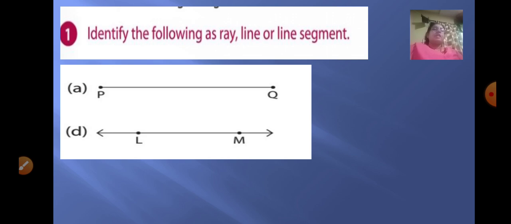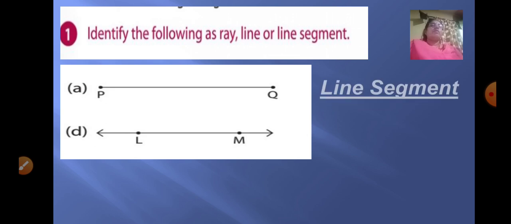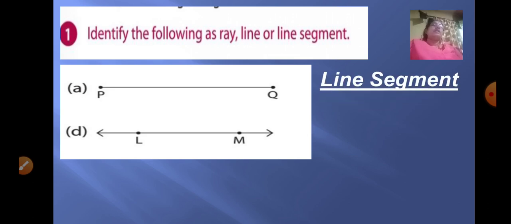The second one, you have got two points L and M, but arrows are shown on both sides. So what is that figure? It is called a line. A line extends from both sides, and that is why arrows are shown on both sides.